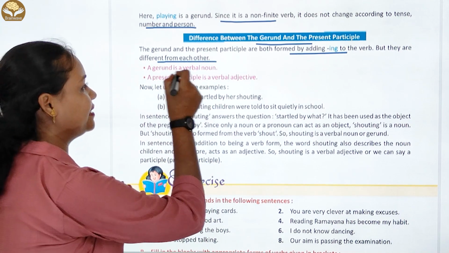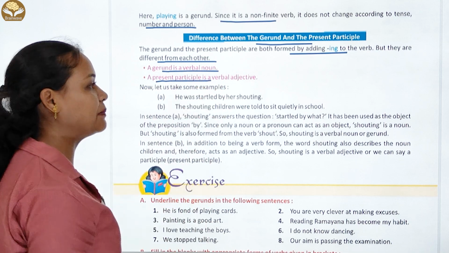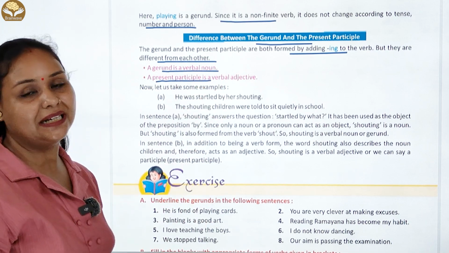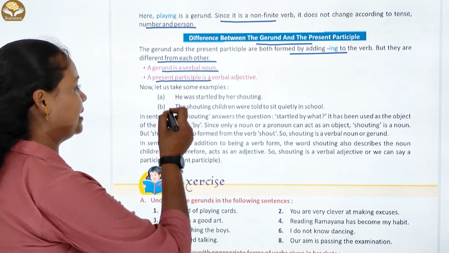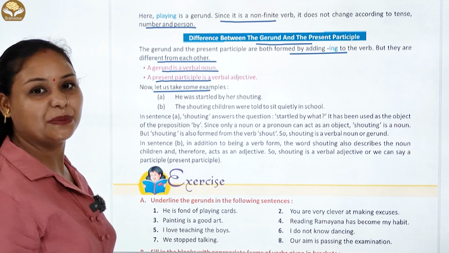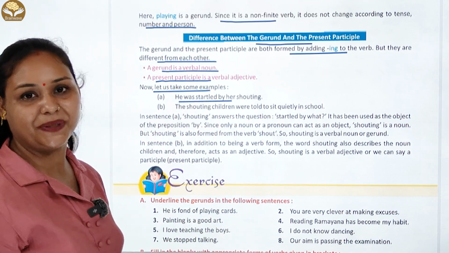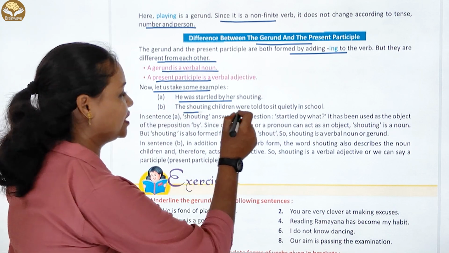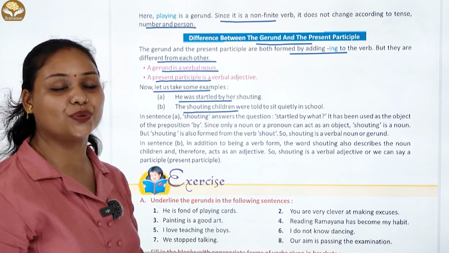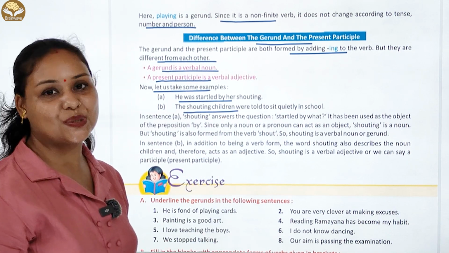Number first, a gerund is a verbal noun, a present participle is a verbal adjective. चलिए, now let us take some examples. Number first है: he was startled by her shouting. Next is: the shouting children were told to sit quietly in school.